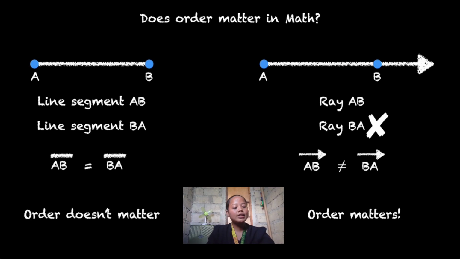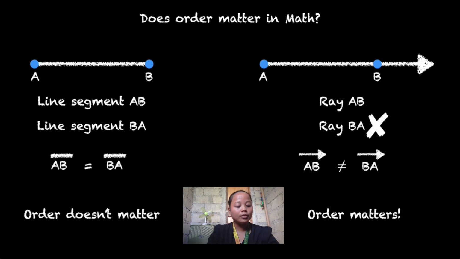When we say ray AB, its direction is from A along B. But if we say ray BA, the endpoint is at B and it goes toward A. So we cannot say that ray AB is equal to ray BA. Here, order really matters.